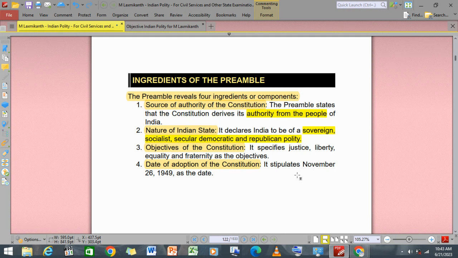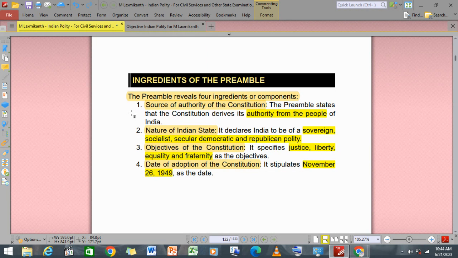And the objective of the Constitution: to secure justice, liberty, and fraternity. And the date of adoption, November 26, 1946. So these are the four important ingredients of the preamble.